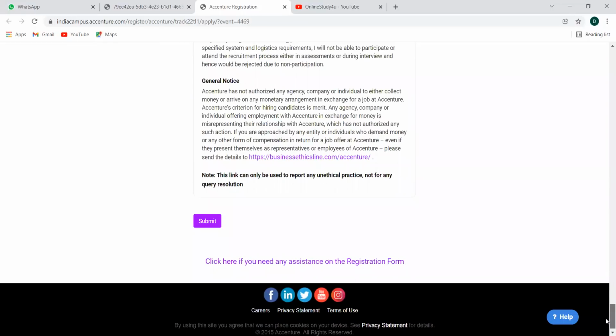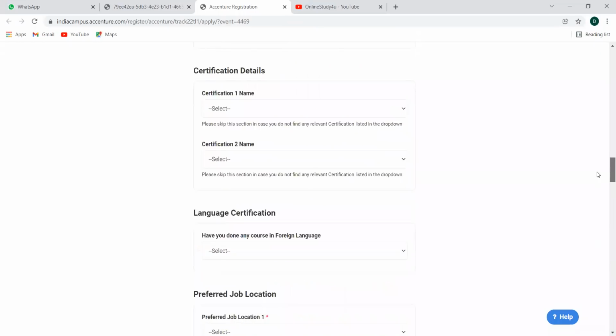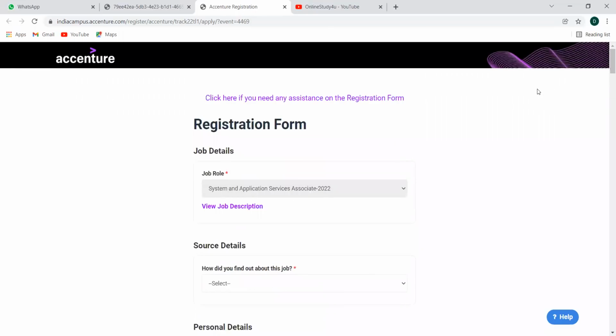Okay, once you apply for this, you will get the assessment link, and all further selection process will be held virtually. You will receive the link and every detail through mail. You just take part in the selection process and get onto the job. Okay, so this is it. For System and Application Services Associate, previously it is around 4 plus LPA provided. So this will be the average CTC that you will be receiving.